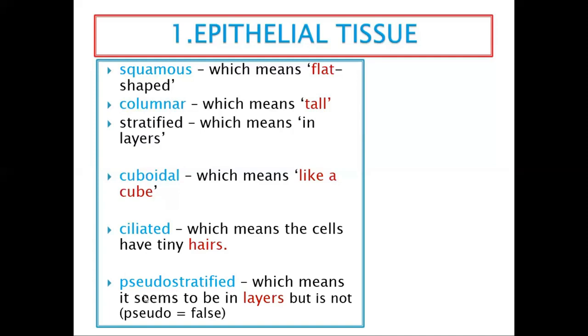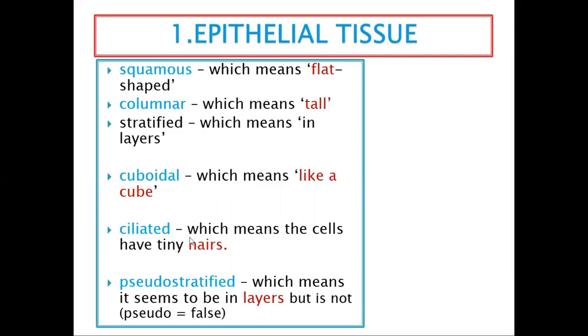If someone says that you are pseudo, it means that you are false. You are not real. Pseudo, false. Stratified, from the word stratum, which means a layer. So false layers, which means it seems to be in layers, but is not. It looks like layers, but it's not.